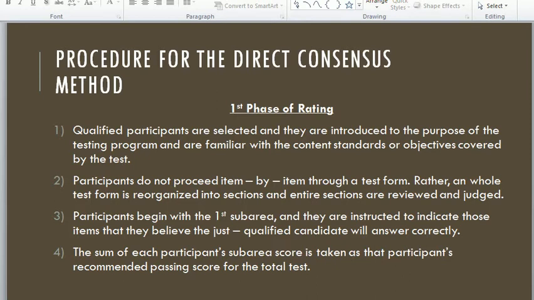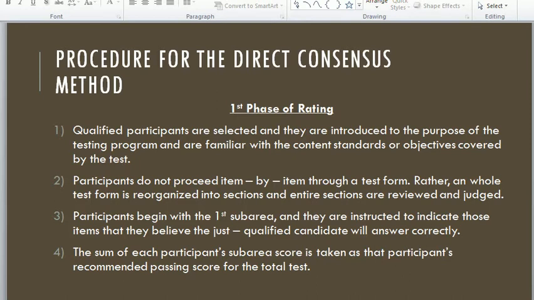Number 3, participants begin with the first sub-area, and they are instructed to indicate those items that they believe the just-qualified candidates will answer correctly.